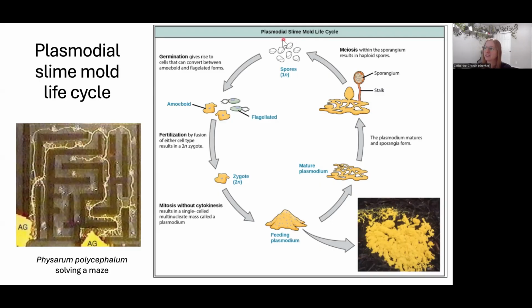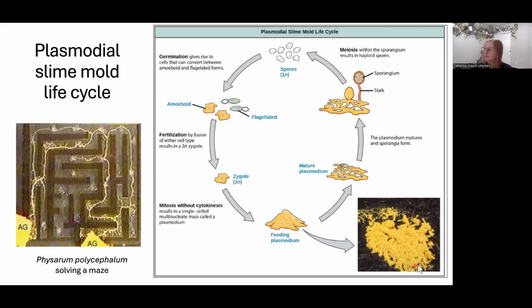This is the slime mold life cycle. We're going to start with little spores. Those spores are haploid. Haploid spores will fuse together. As they fuse together, we call it fertilization. When they fuse together, they create a diploid zygote. This is really similar to us. And that diploid zygote will then do mitosis and grow. But what's different is this mitosis does not do cytokinesis. So this is a single cell with tons of nuclei, hundreds, maybe even thousands of nuclei. And so now I have this massive big cell, and it goes roaming around in its feeding stage.